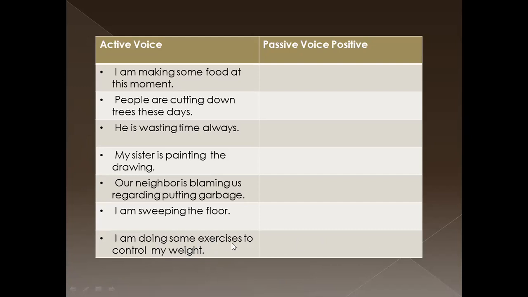Some exercises is a plural noun. Then we should use are as the be verb. Some exercises are. Next, we should put the verb in past participle form. Some exercises are being done to control my weight by me. That is the passive voice sentence.